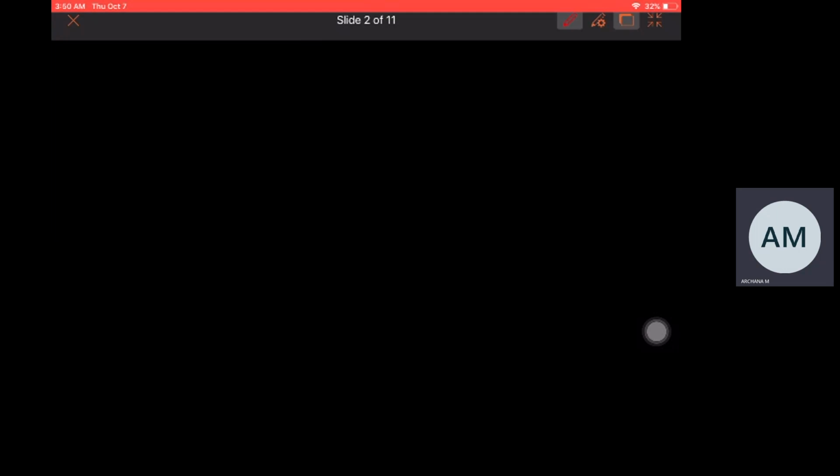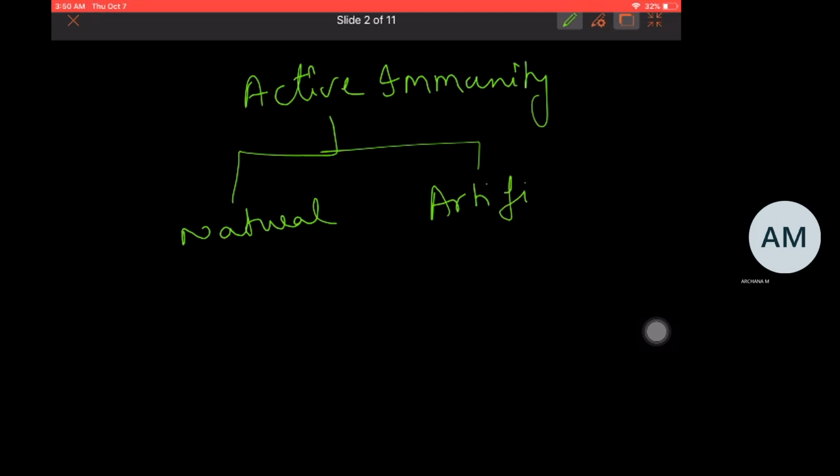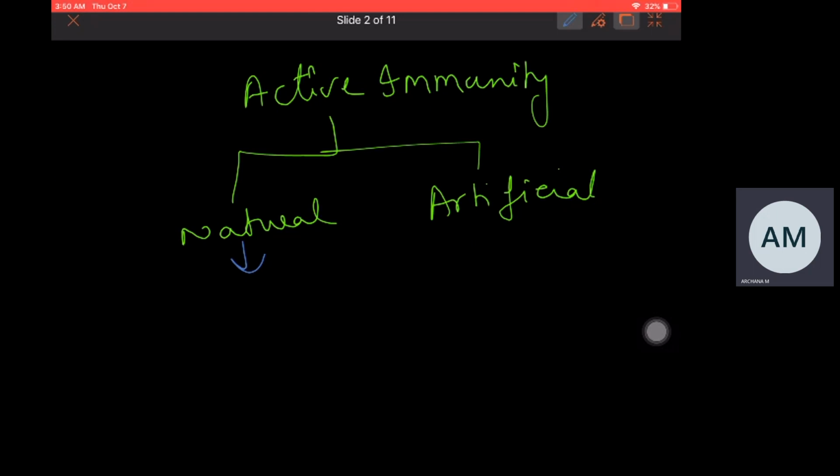So here active immunity is again divided into natural and artificial. Natural active immunity is a type of immunity which develops when antigen enters naturally and causes infection.